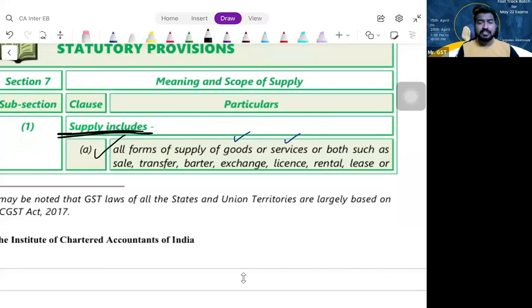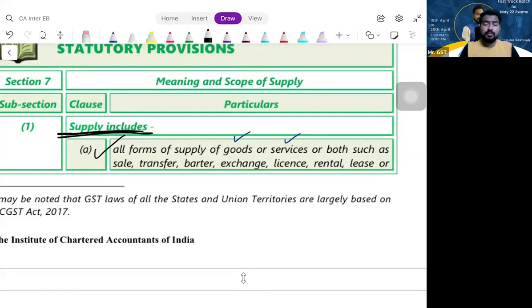I am selling you equity shares, it's not a supply. But a stock broker will come and provide me the services, arranging this sale transaction, and he is charging commission, that is supply. Are you able to understand? Shall we proceed, guys? Yes, sir. Now, that means supply includes all forms of supply of goods or services or both, which are done in the course or furtherance of business for a consideration. Clear? So the goods definition we are clear, the services definition we are clear. We don't have the time to discuss in an elaborate way. Fine. So let us proceed further.